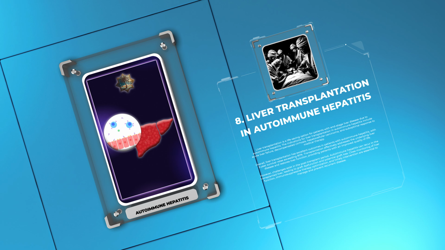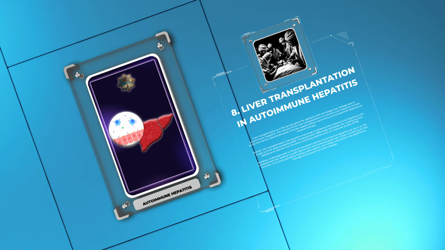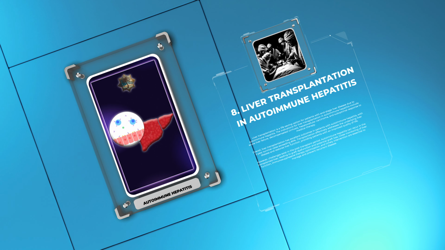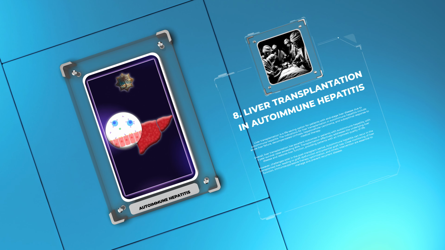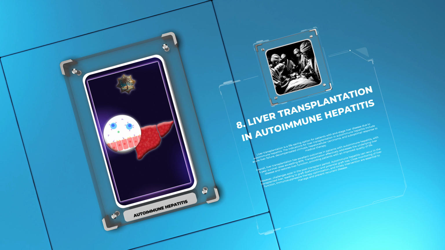However, challenges exist in the post-transplant period. Autoimmune hepatitis can recur in the transplanted liver, leading to graft dysfunction and potential graft loss. Close monitoring of liver function, immunosuppressive therapy optimization, and timely intervention are essential to manage and prevent recurrent disease.